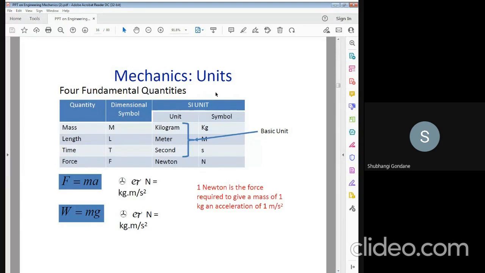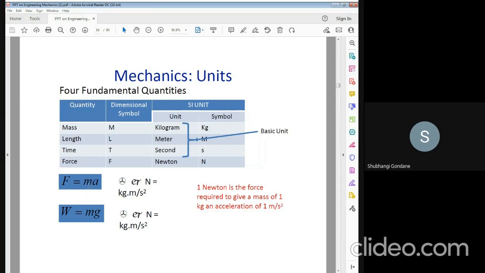So these are the units in mechanics, the fundamental units. The quantity, dimensional symbol, and SI unit. Mass is represented with M, length with L, time with T, and force with F. Mass is converted into the SI unit kilogram, length into meter, time into second, and force into Newton. The kilogram, meter, second and Newton are the basic units.